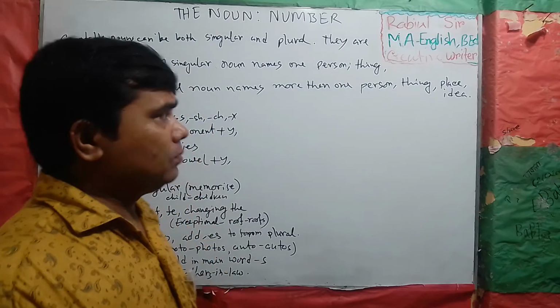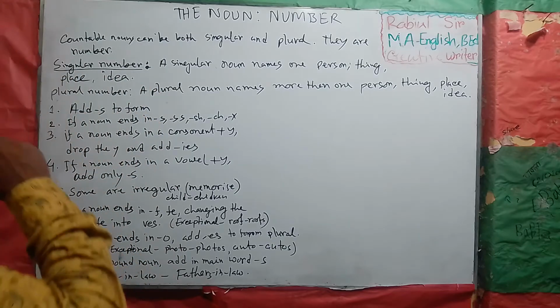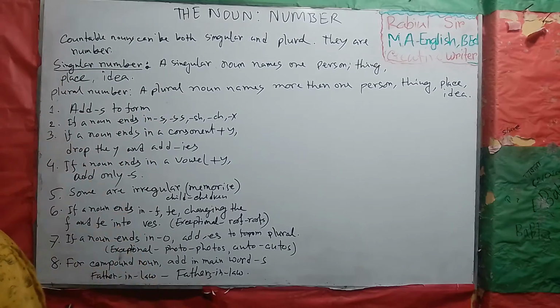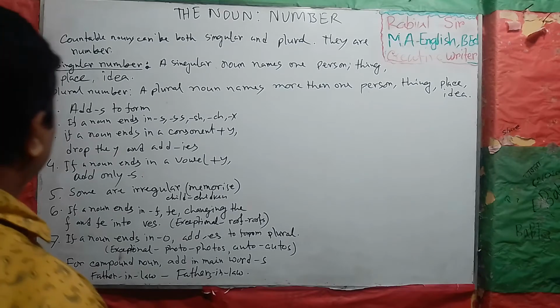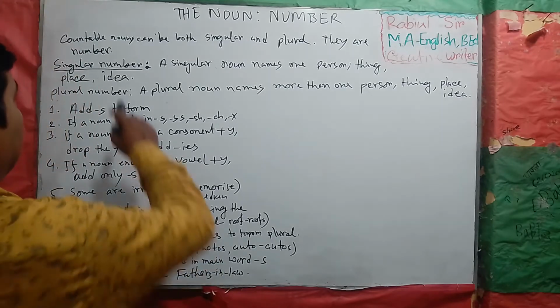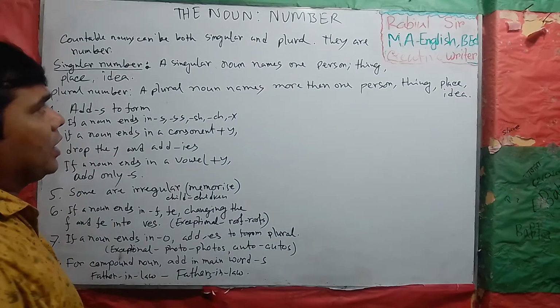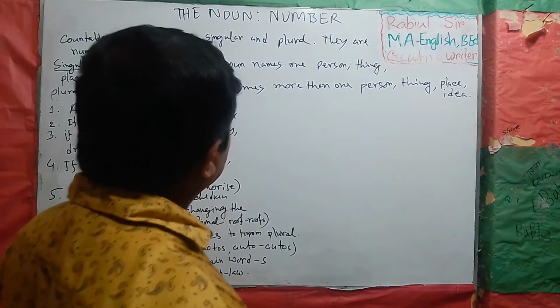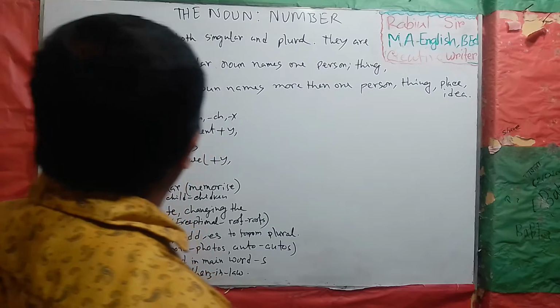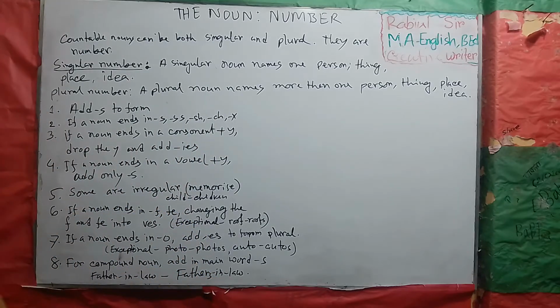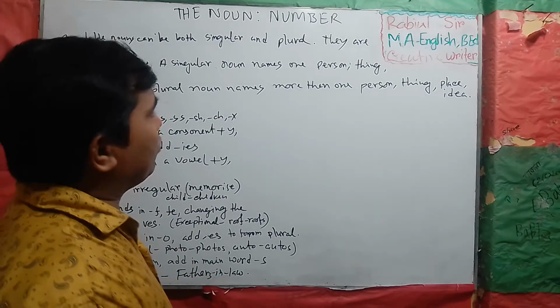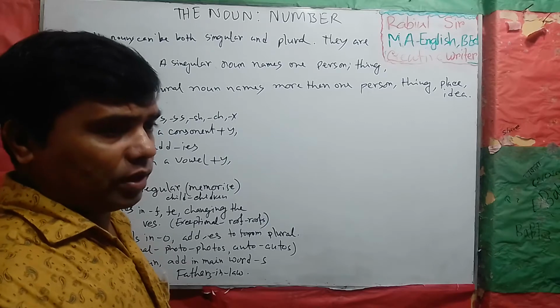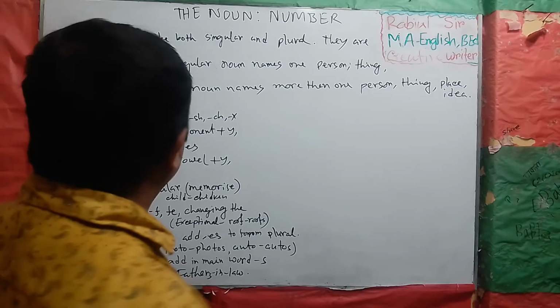Today's topic is number. It is a part of countable nouns. Countable nouns can be both singular and plural. In this topic we will discuss singular and plural, that is called number.